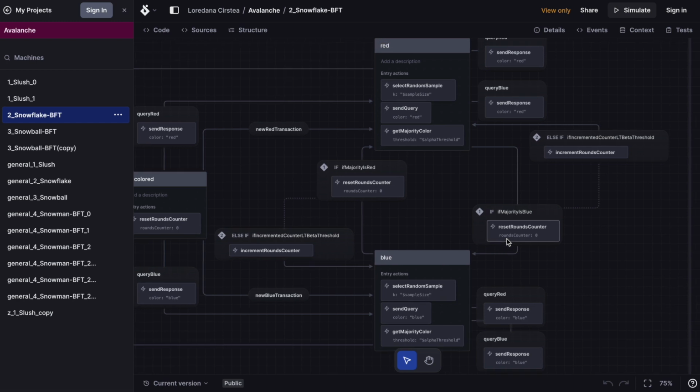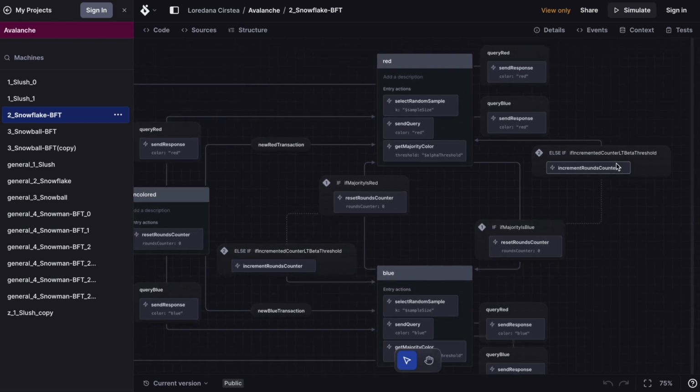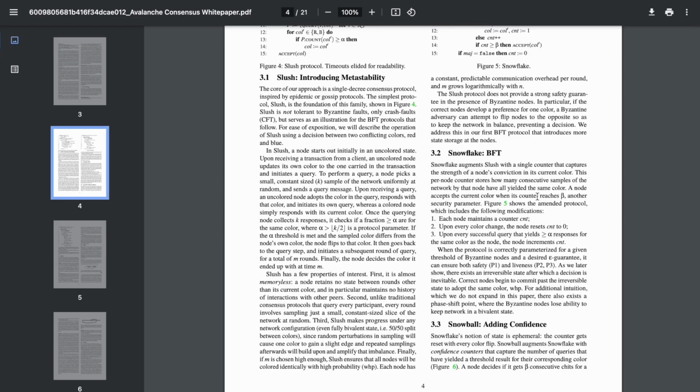If the majority color was actually red, then we increment the rounds counter and re-enter the state, if the incremented counter is still lower than the beta threshold. Beta threshold here is a protocol parameter and we can find it in the white paper here.